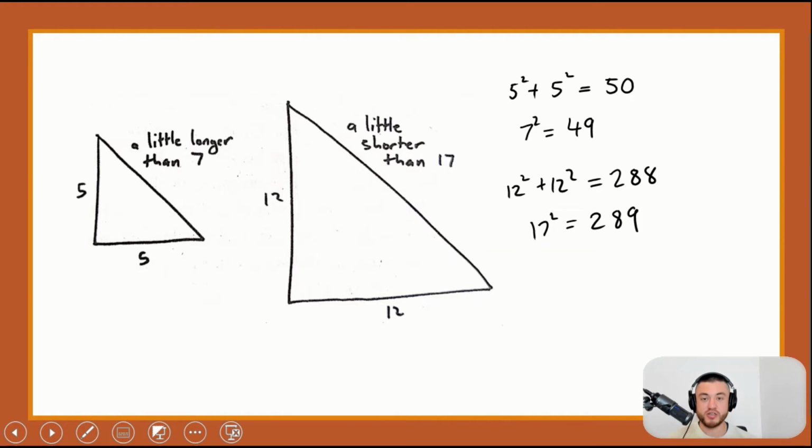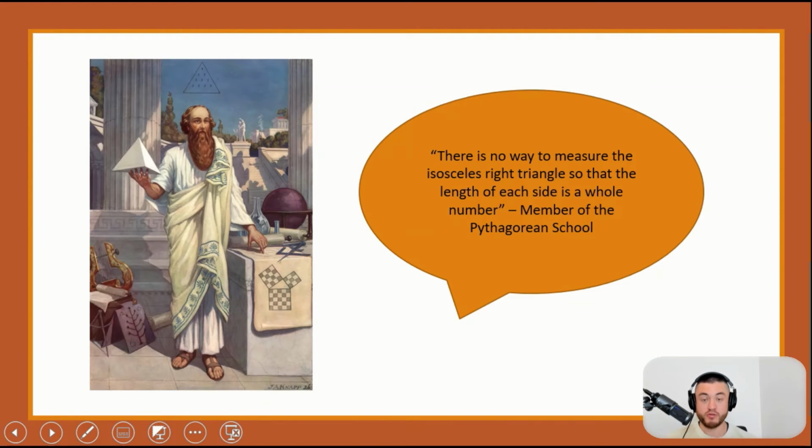And really, if we continue this line of thinking and form what we call a proof of contradiction, a member of the Pythagorean school, whose name was actually Hippasus, arrived at this result and was able to prove it, that there is no way to measure the isosceles right triangle so that every single side is a whole number. And therefore, the discovery of an irrational number was born.